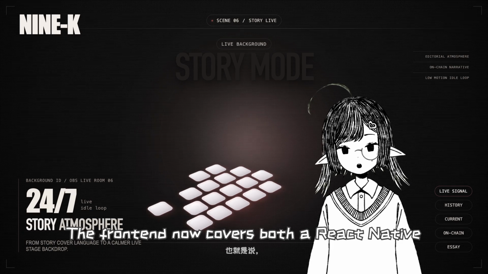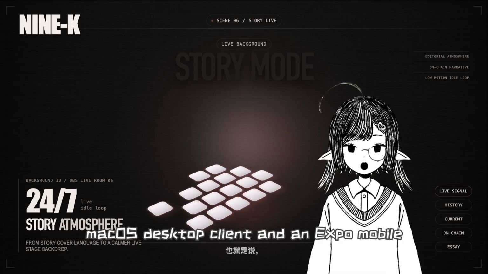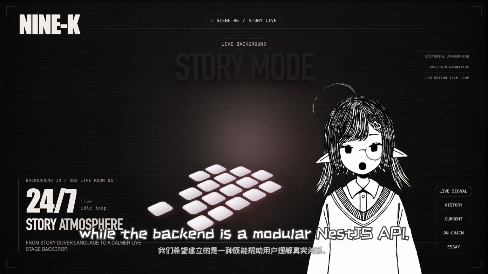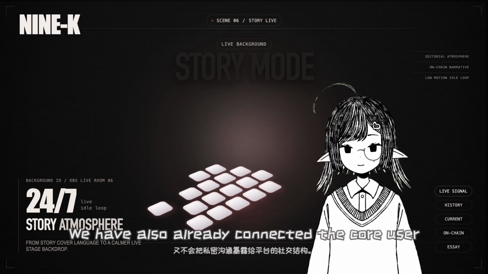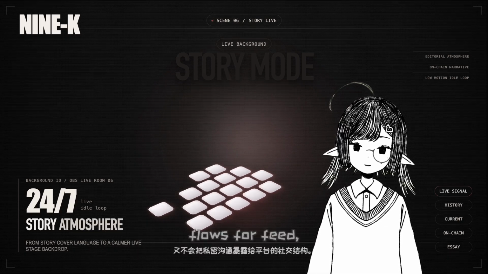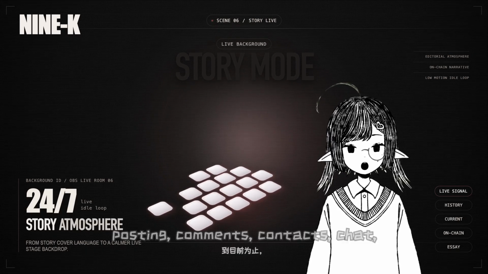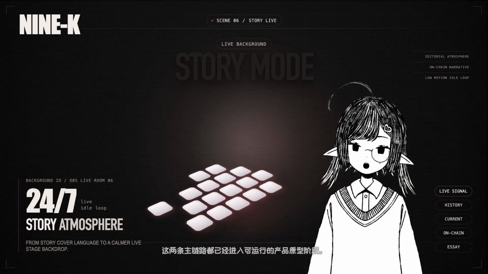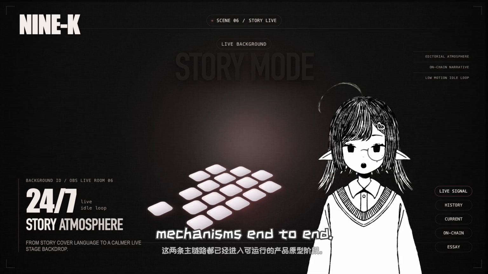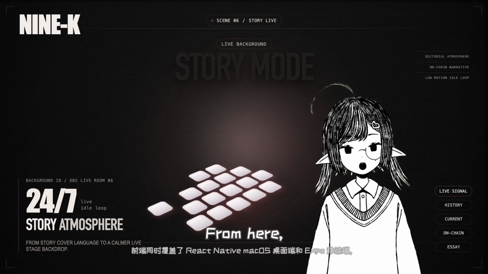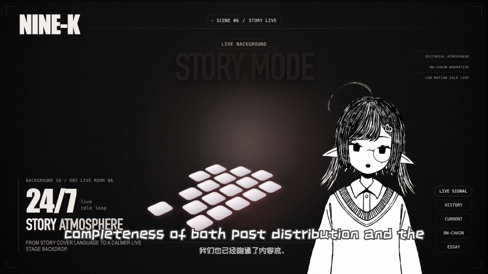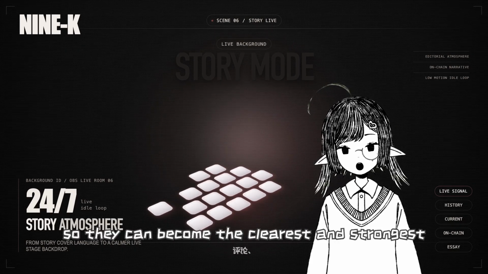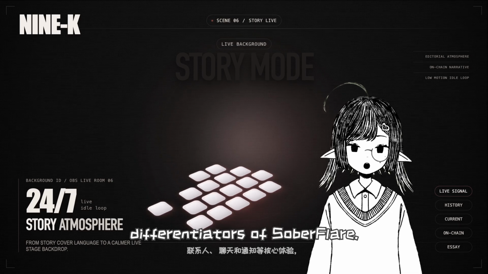The front end now covers both a React Native macOS desktop client and an Expo mobile client, while the back end is a modular Nest.js API. We have also already connected the core user flows for feed, posting, comments, contacts, chat, and notifications to support these two mechanisms end-to-end. From here, we will keep improving the stability and completeness of both post distribution and the relationship network, so they can become the clearest and strongest differentiators of SoberFlare.